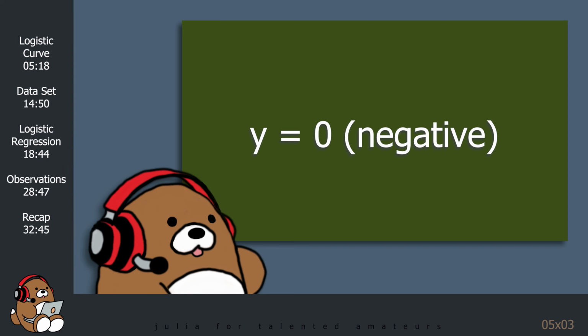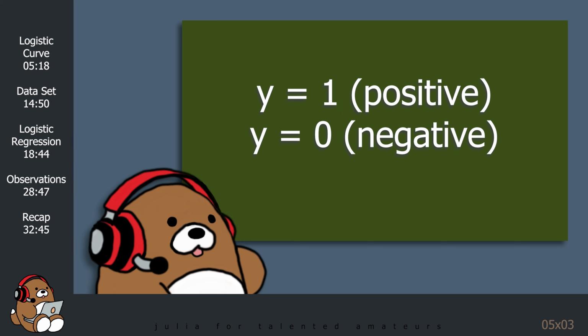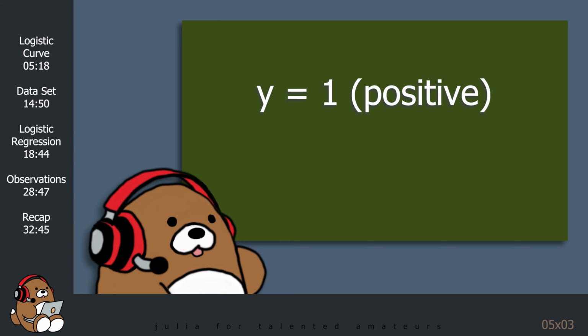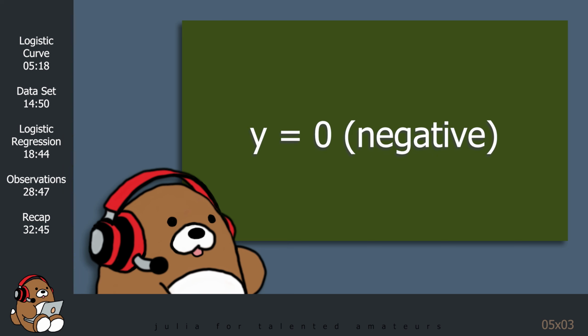Here, positive and negative do not have the same connotations as they might have in English, where positive implies something good and negative implies something bad. In machine learning, the terms positive and negative are used in a statistical sense, where positive means that whatever you're testing for has been found, and negative means that whatever you're testing for has not been found.